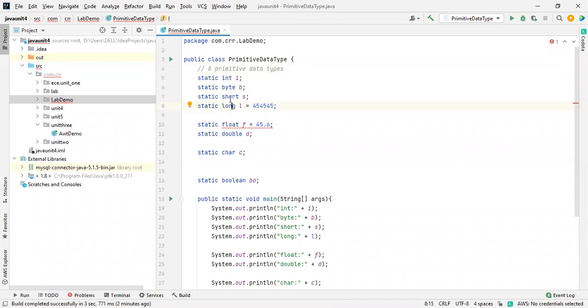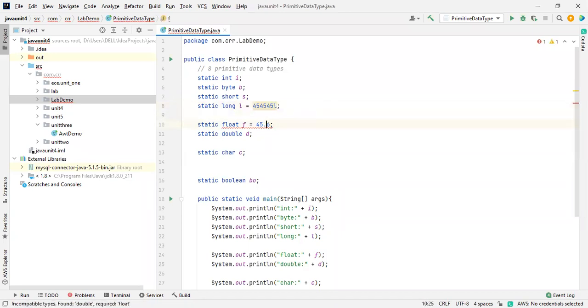There is a difference, right? This is a long. The maximum number allowed over here is considered an integer. But how do you say that this is a long value? Either give a small l or a capital L over here. So this is the representation of a long value, either a small l or a capital L.